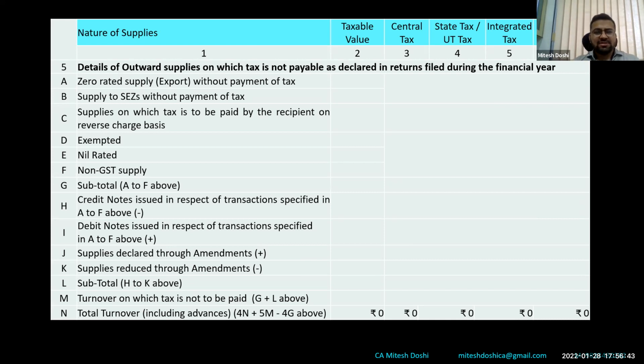So SEZ, we know it's a special economic zone, which is a demarcated area and treated equivalent to a foreign territory. Therefore, the benefits of exports are generally extended to goods supplied to SEZ, which ideally is within the limits of the definition of India, within the boundaries of India. However, it is still considered as a separate territory and benefits have been granted to those.